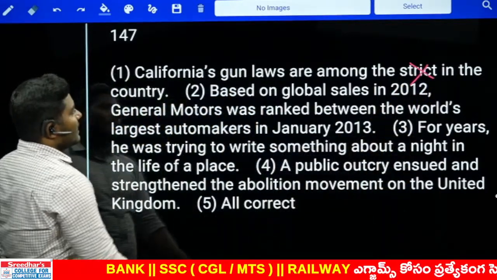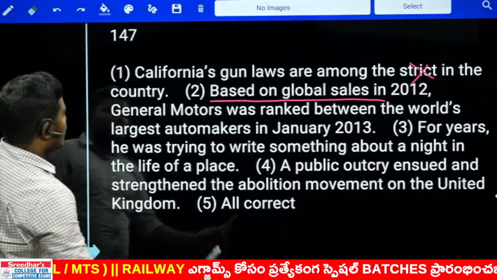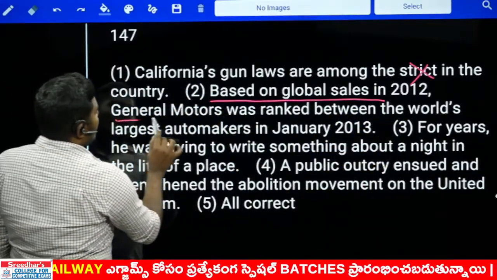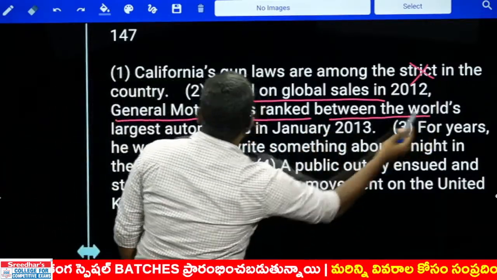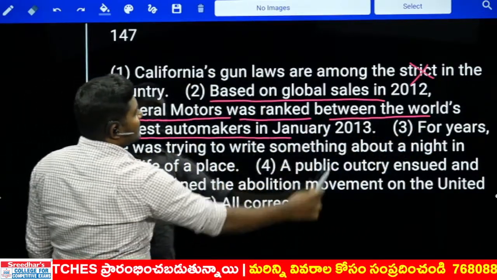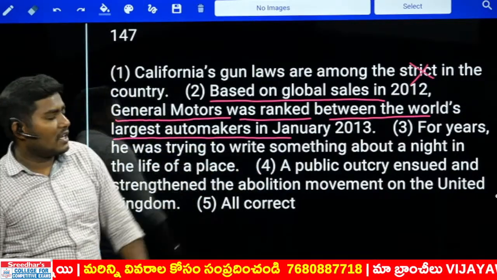Next, look at the second one. Based on global sales in 2012. So that is correct. Look at this. General Motors was ranked among the world's largest automakers in January. Sorry, between the world's largest automakers in January.